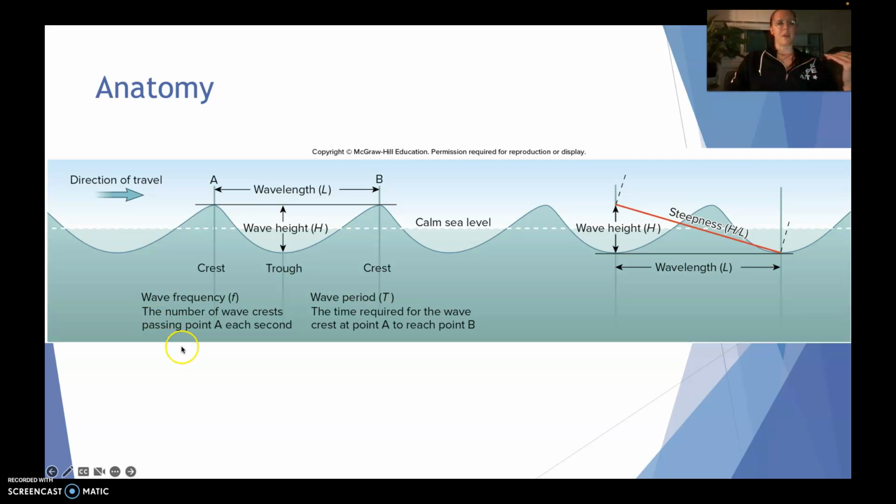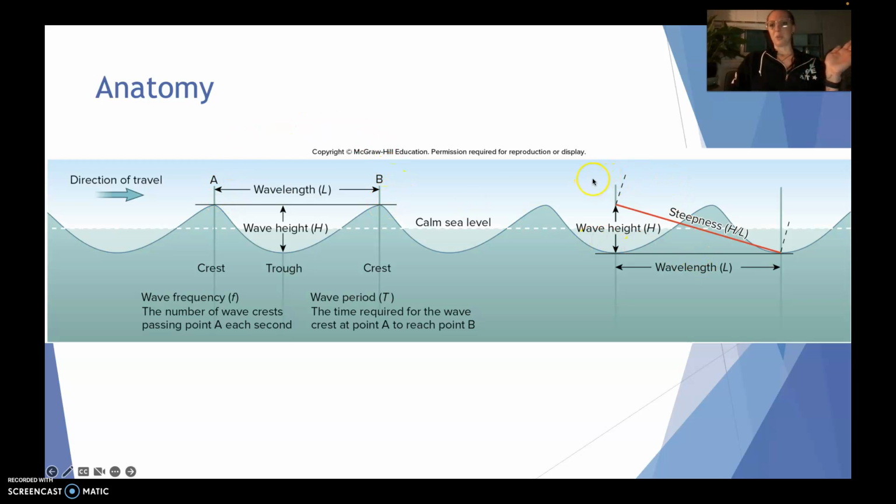And we also have some other terms here, the wave frequency. This would be the number of wave crests that pass a certain point per second. And then we have the wave period, the amount of time it's required for the wave from point A to reach point B.